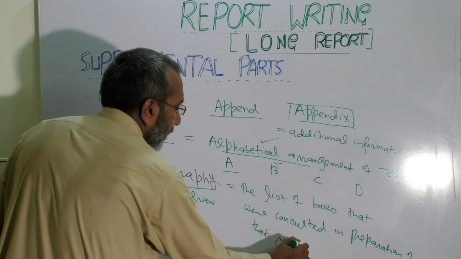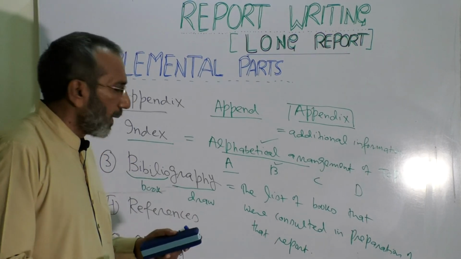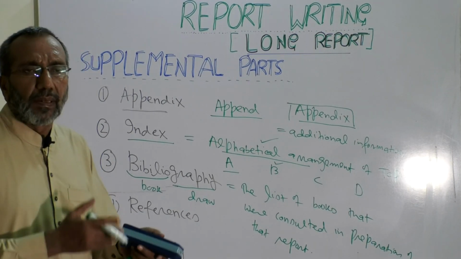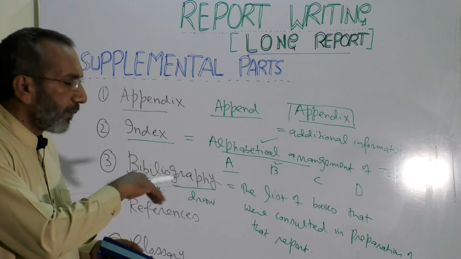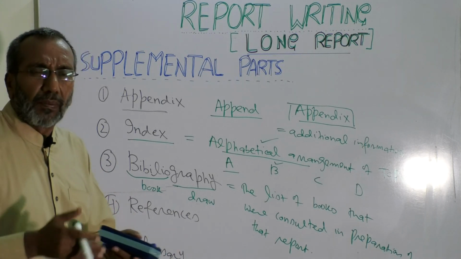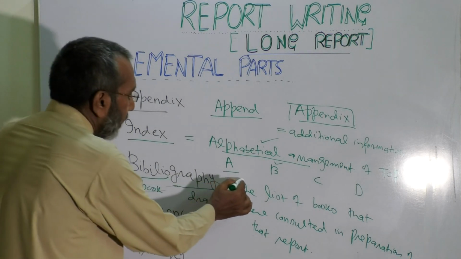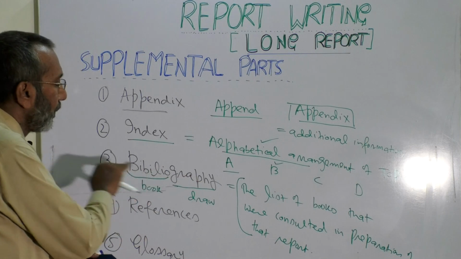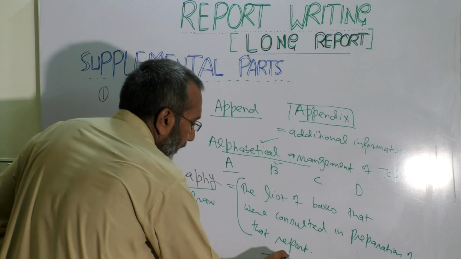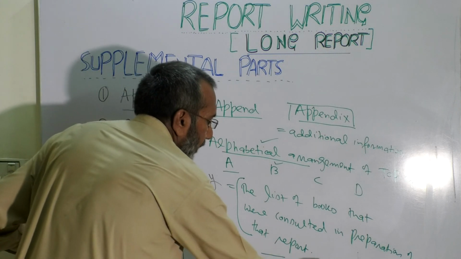But the thing is that, suppose you want to write a long report, bibliography becomes very important. Sometimes you collect data from different places. You say, okay, I'm not clear about the topic. You visit different sites, you consult different books. The list of all that stuff, the basic meaning is the list of books, but it might include magazines, other handouts or whatever. So you just mention that. And how do we write this? In bibliography we write the name of that book, the writer of that book, and the date when that book was published.